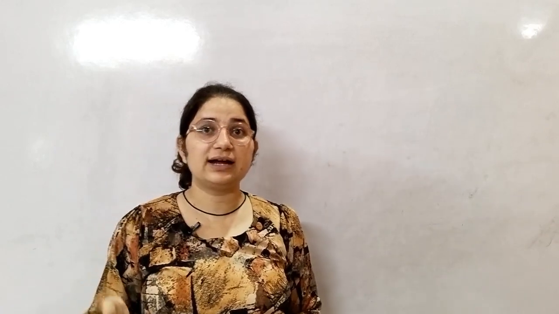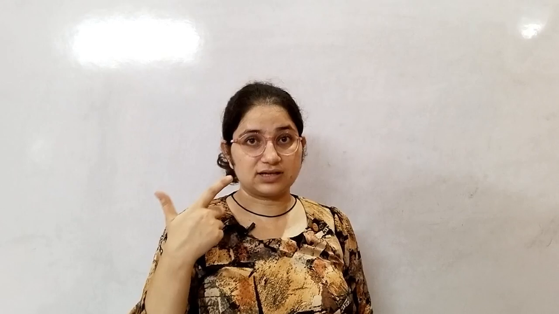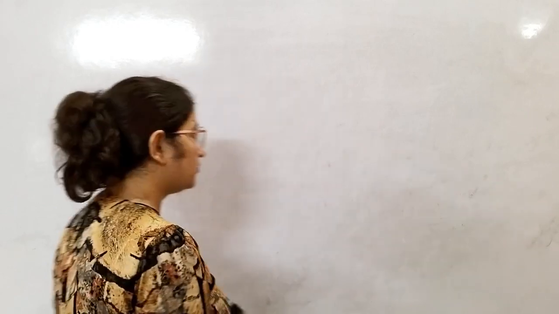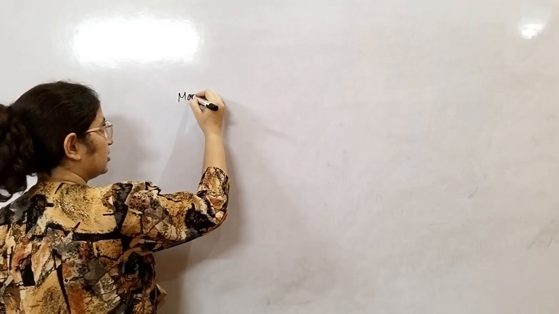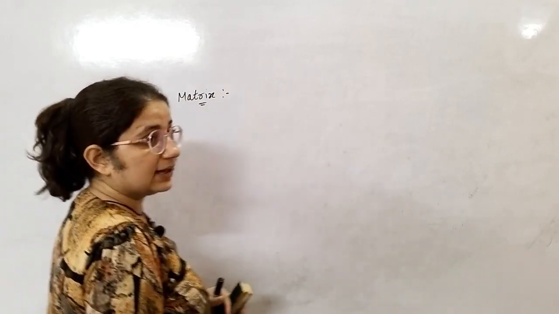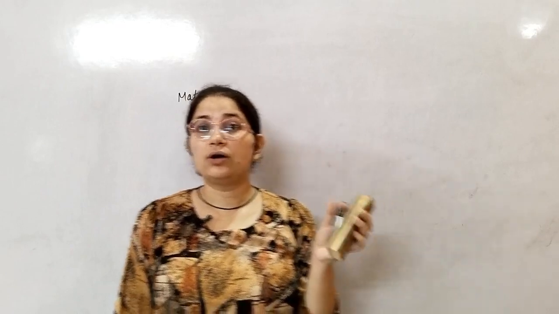But before that I will tell you some basic things about the matrix, and after that we will start our linear algebra. Firstly I am telling about some particular matrices. सबसे पहले तो देखो what is matrix. Matrix means row wise or rectangular or square representation of what elements.